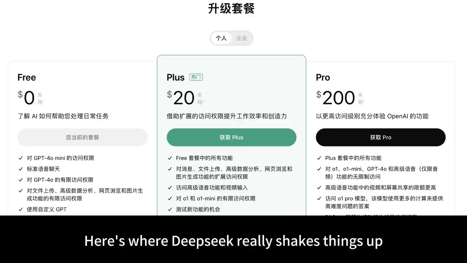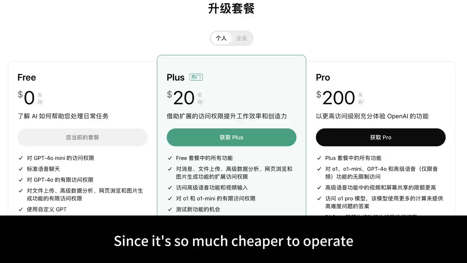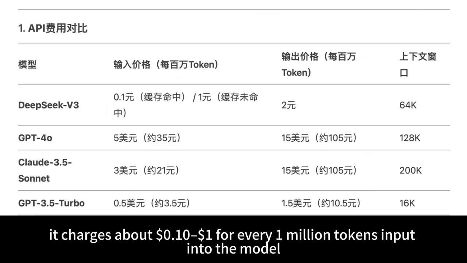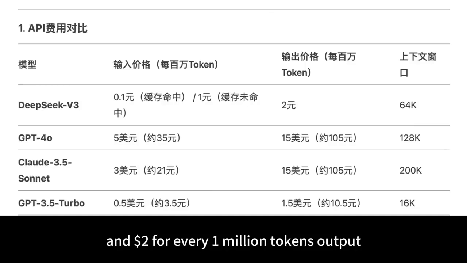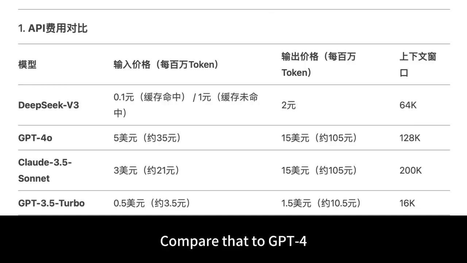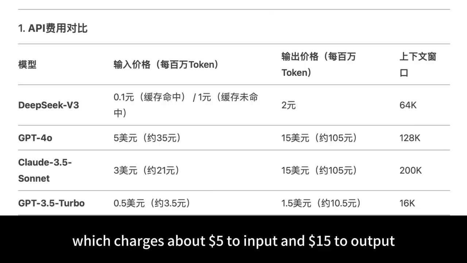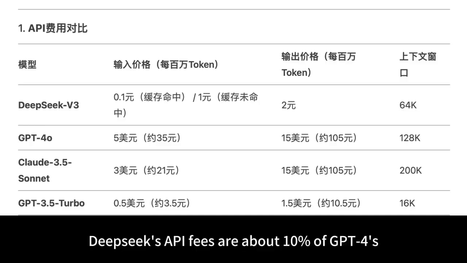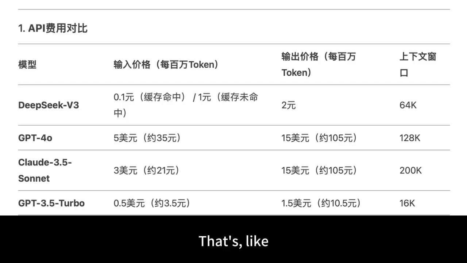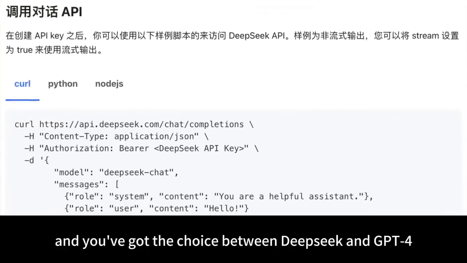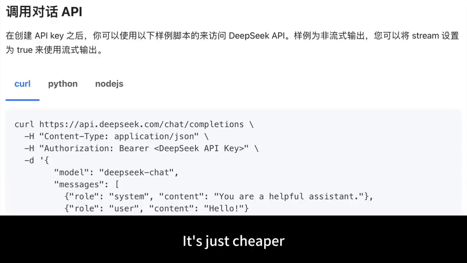Here's where DeepSeek really shakes things up. Since it's so much cheaper to operate, its API fees are way lower. It charges about $0.10 to $1 for every 1 million tokens input into the model, and $2 for every 1 million tokens output. Compare that to GPT-4, which charges about $5 to input and $15 to output. So DeepSeek's API fees are about 10% of GPT-4's. That's a massive price advantage. So if you're a company looking for AI tech, and you've got the choice between DeepSeek and GPT-4, you're probably going with DeepSeek. It's just cheaper.